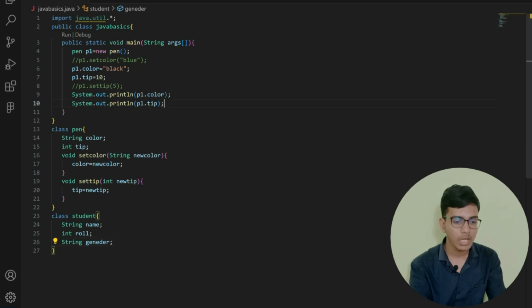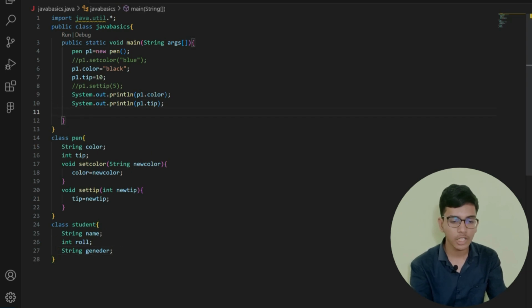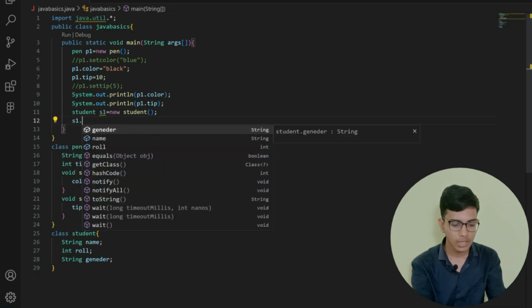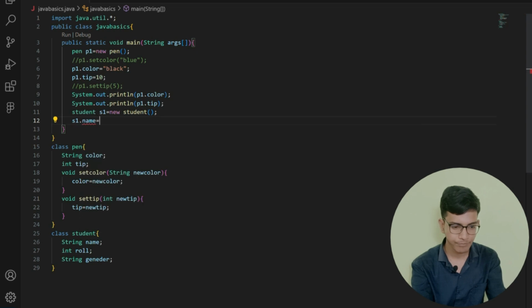In the main program I am creating an object of my student class, that is I need to write Student s1 is equals to new Student. So I have successfully created the object of my student class. After that I am assigning the name of my student, s1 dot name is equals to, let us write Jabir.